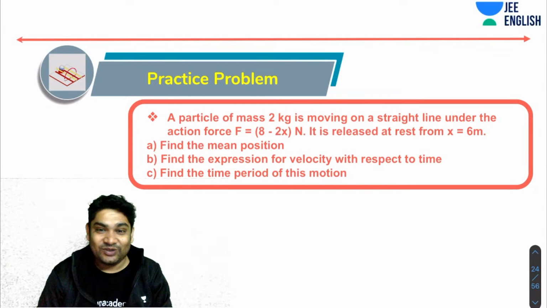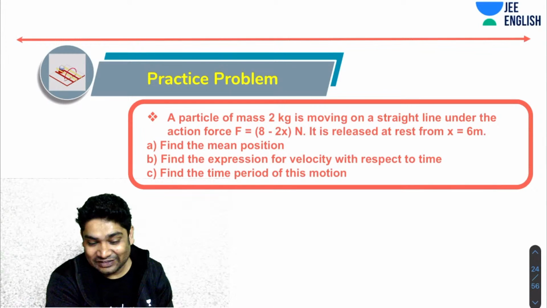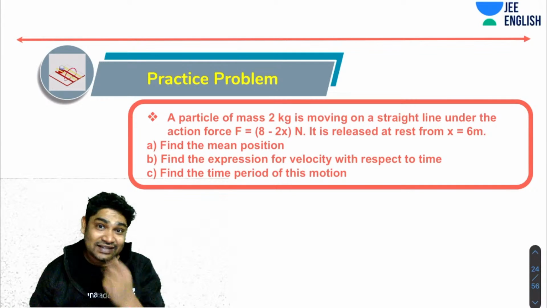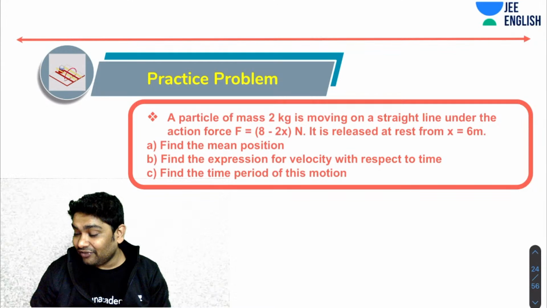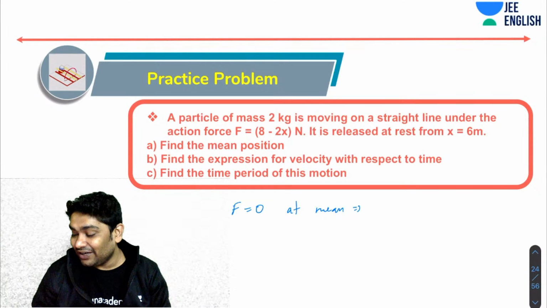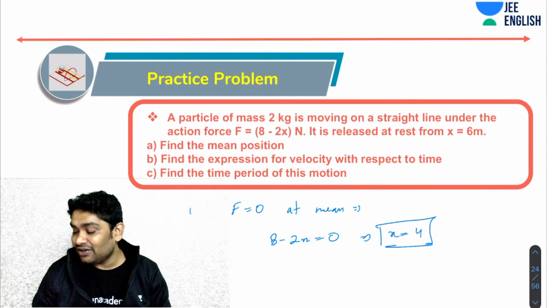Mean is x equals 4. Yes, Girish. Girish is absolutely right. Yes, AP. Finally. Correct. You realize that the mean is the equilibrium position. So we know that F equals 0 at mean position. So that will simply give you 8 minus 2x equals 0. So x equals 4 is the mean position. So that is your answer for part A.